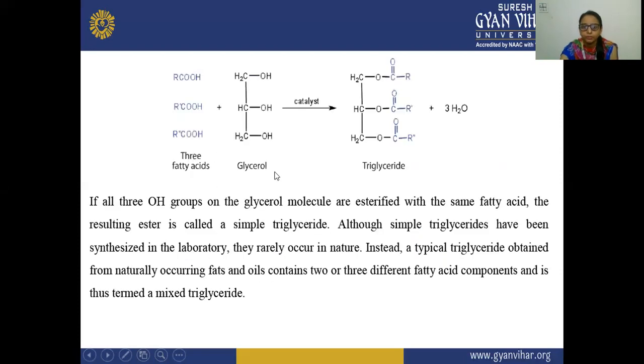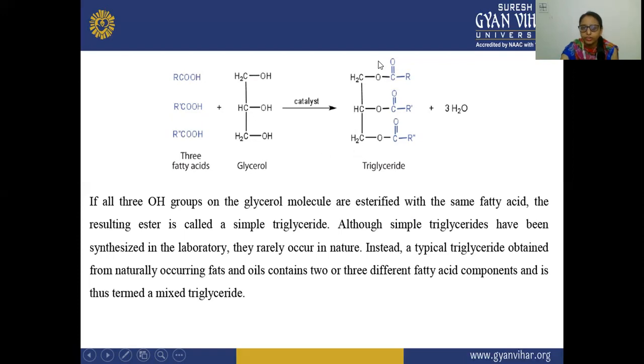Next, same reaction: if all three OH groups on the glycerol molecule are esterified with the same fatty acid, the resulting ester is called a simple triglyceride. Although simple triglycerides have been synthesized in the laboratory, they rarely occur in nature. Instead, a typical triglyceride obtained from naturally occurring fats and oils contains two or three different fatty acid components and is termed a mixed glyceride. So in the lab, if you synthesize this simple triglyceride unit, all three OH groups in this glycerol molecule are esterified.